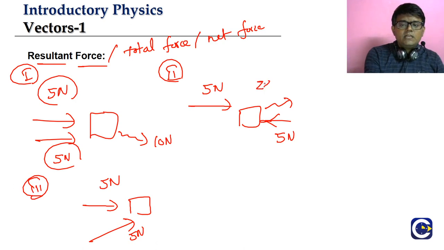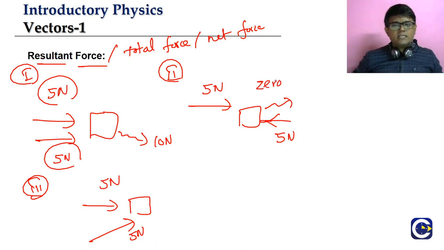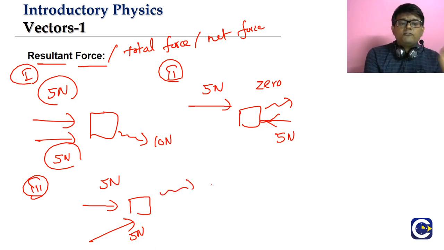You will see the object is not moving at all. That is our observation. We will see that the object will not be moving, which means what? What is the force that is acting on it? Zero. If there were any force, the object would be moving either towards the left side or right side, but it is not moving, so the force on it is zero.